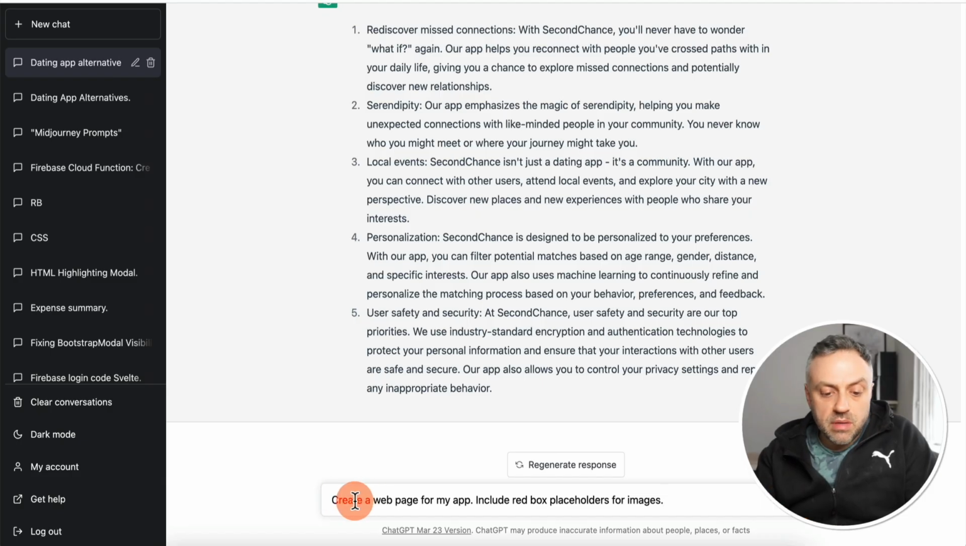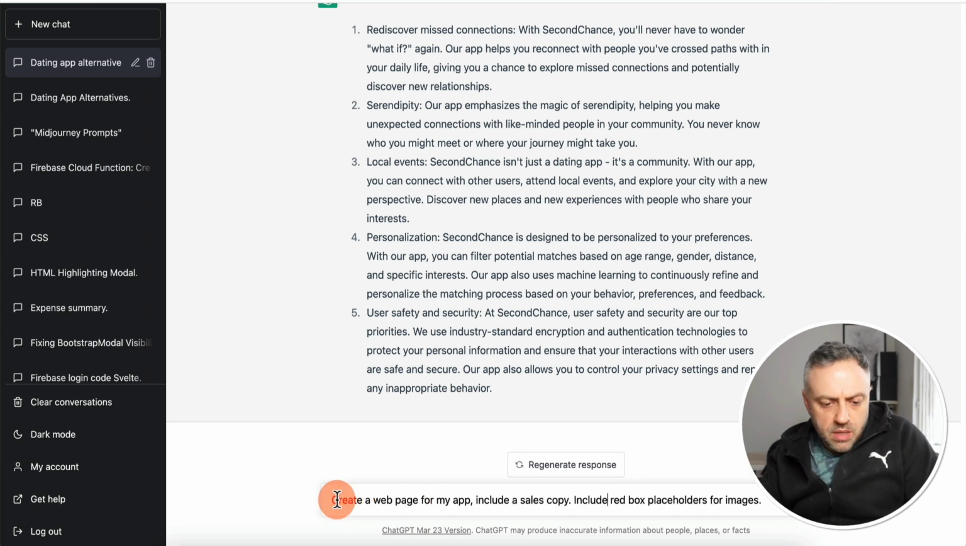And last but not least, what's an app launch without a website, right? You need a website, and you can have ChatGPT build you a website as well. All you have to do is send a prompt like this: create a web page for my app, include red box placeholders for images, right? Because it's not going to be able to generate images. Maybe we'll use Midjourney or Stable Diffusion for images. But right now we can have a skeleton for this website that we're building.